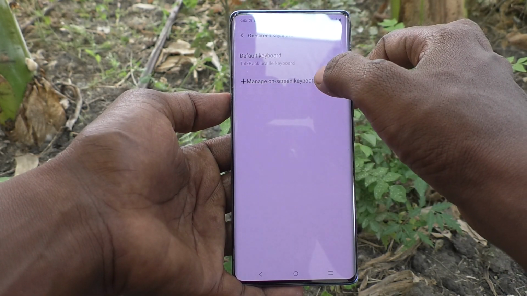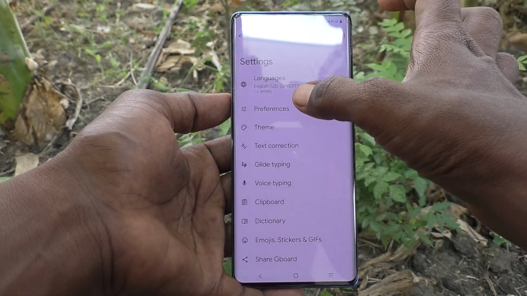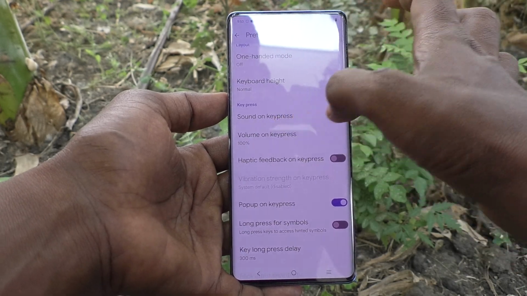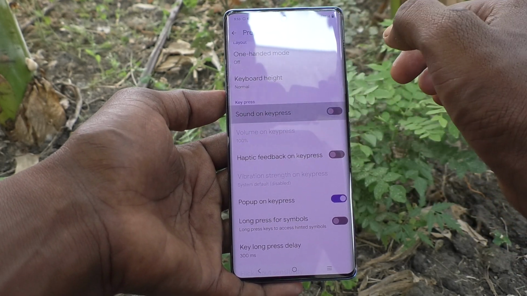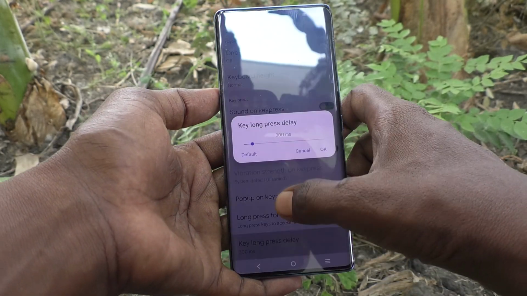Now click on manage on screen keyboards and click on Gboard and click on preferences, and here select sound on key press. Just turn it off so that you will not get any sound while typing on your keyboard hereafter.